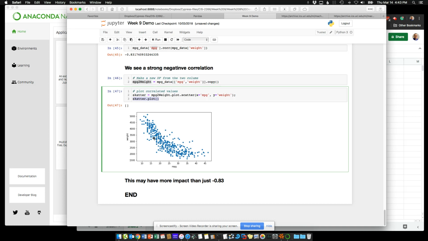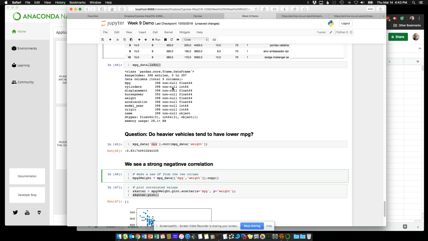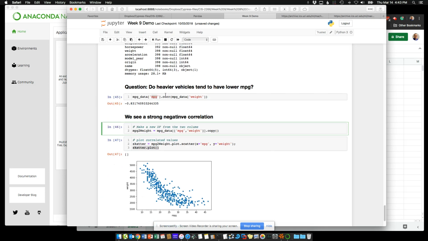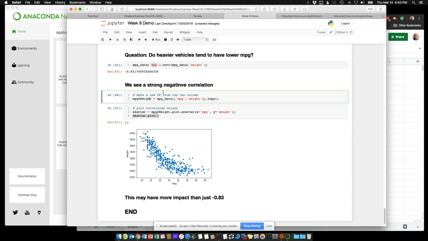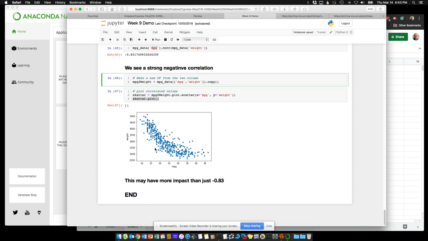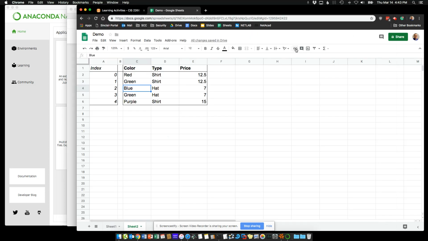Really great way. Within a few minutes here, I brought data in from an external source. I checked it out, and I actually did a correlation upon 2 of the variables and created a visual output that could be used for reporting. So Pandas, there's a lot there for it. It's a fantastic library, and you'll see it used everywhere. So hopefully this was a very helpful intro, and take care.